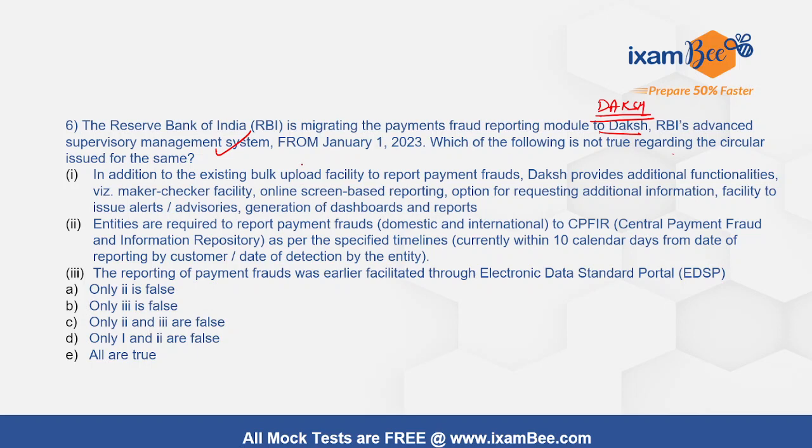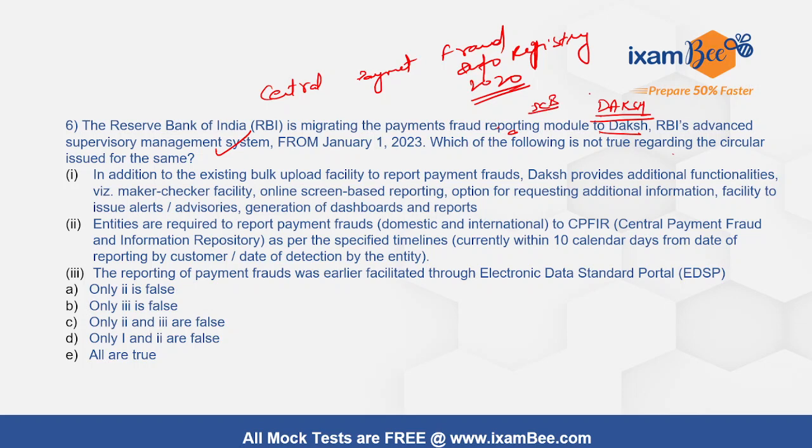So RBI had actually started this repository. This is called Central Payment Fraud Information Repository Registry. Sorry, and it was actually started in March 2020 to report the payment frauds of scheduled commercial banks and other prepaid instrument issuers. So now RBI will shift its advanced supervisory monitoring system to Daksh.